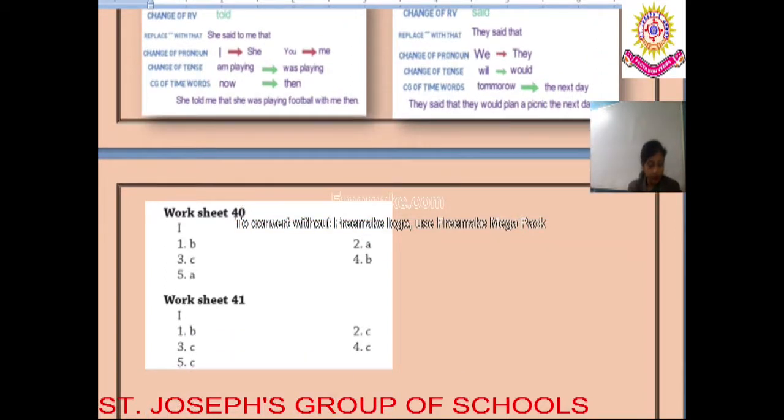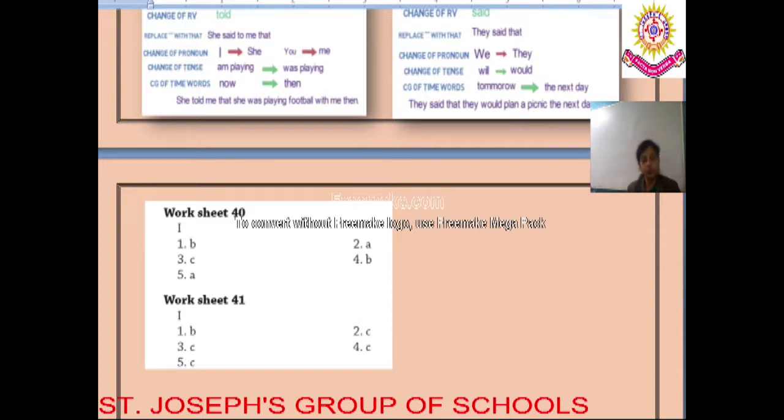Looking into the last one, the 5th one. He said, "I must get going, otherwise I am going to miss the train." What is the right option amongst A, B or C? A, he told me that he had to get going, otherwise he was going to miss the train. B, he told me that he had to get going, otherwise I was going to miss the train. C, he told me that he must get going, otherwise he was going to miss the train. So dear students, here also the right answer is C.